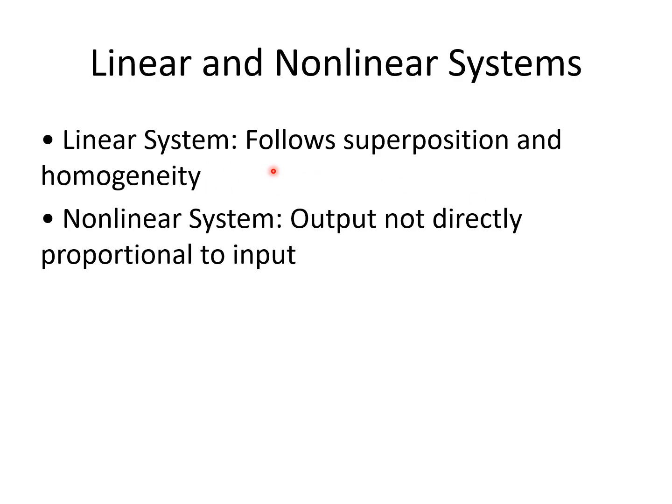In a linear system, the principle of homogeneity and additivity, that means the superposition principle, is maintained, and the response of the system is a straight line passing through origin. On the other hand, in a nonlinear system, the output is not directly proportional to the input, and it is not a straight line passing through origin particularly. However, a straight line like a vertical or horizontal straight line, such as the characteristic curves of ideal voltage sources or ideal current sources, denotes nonlinear behavior.